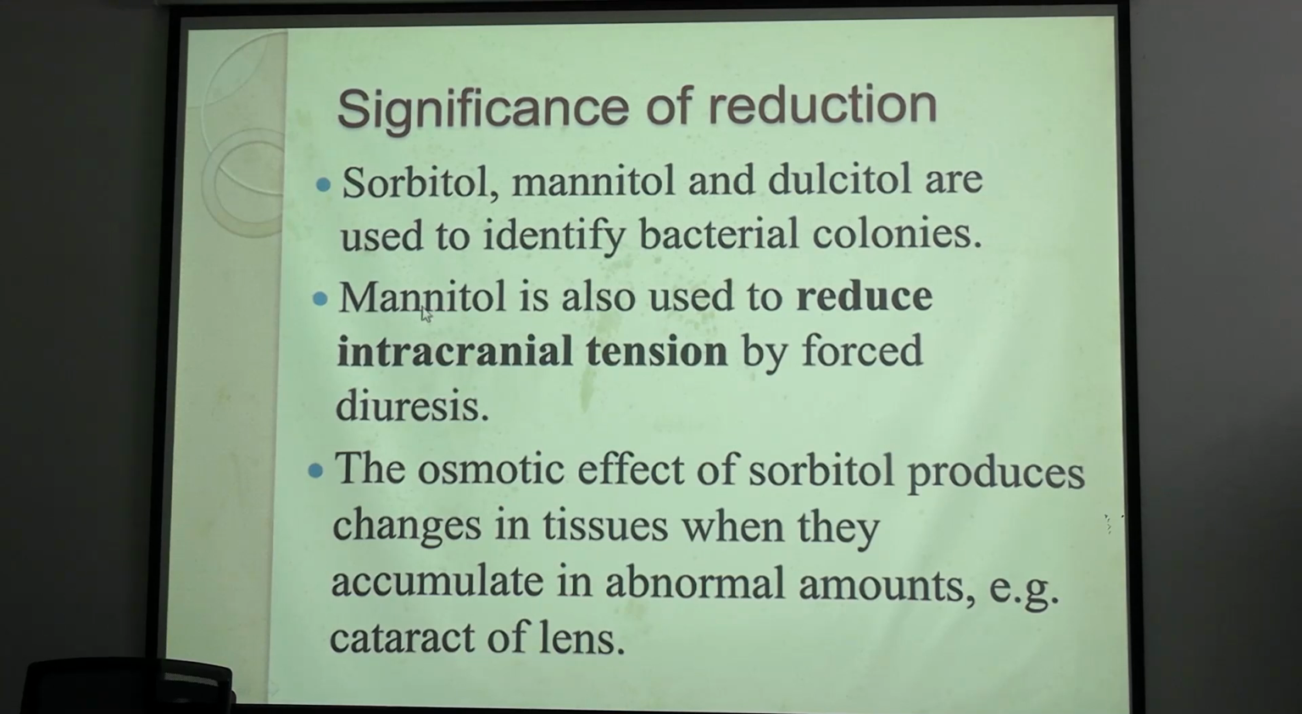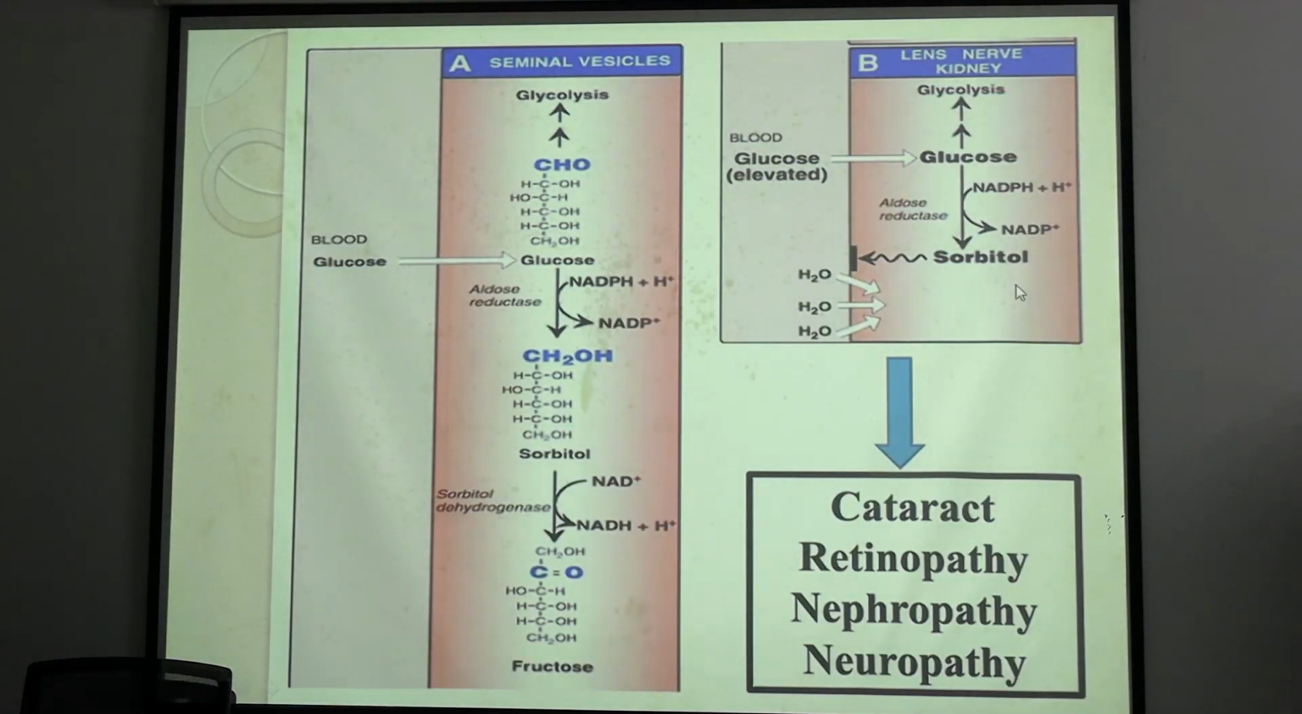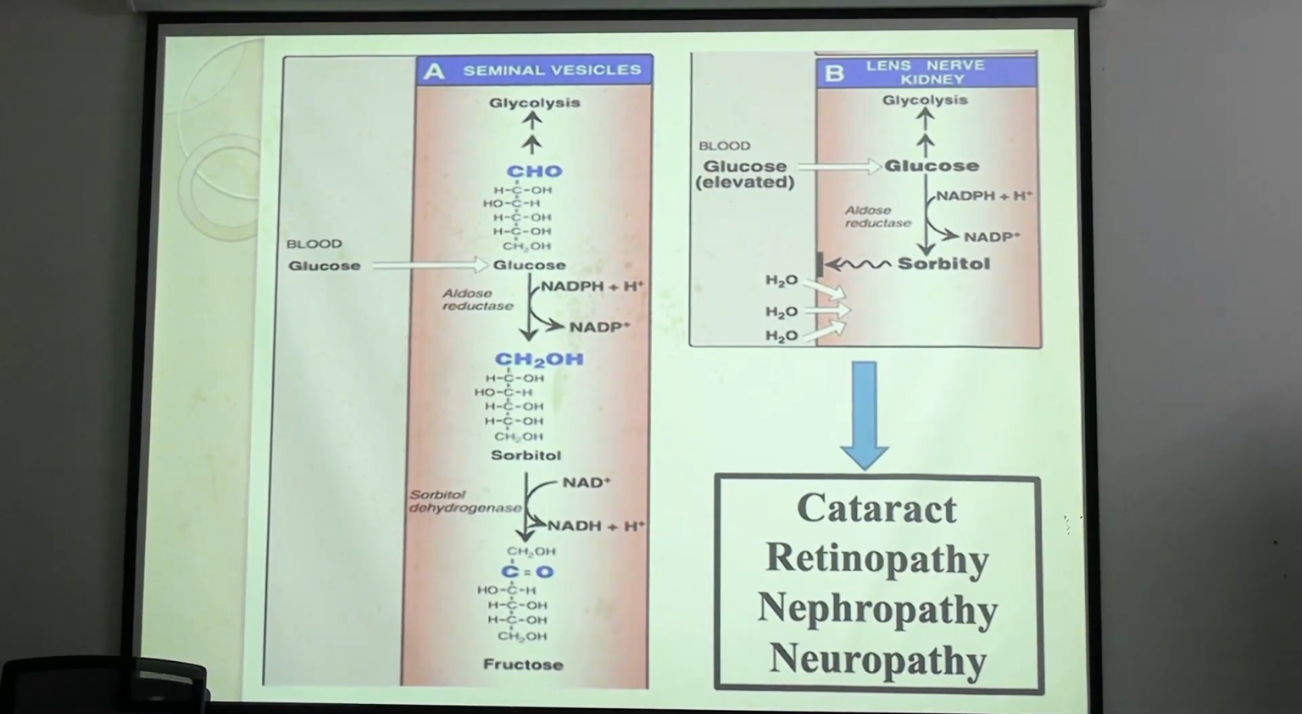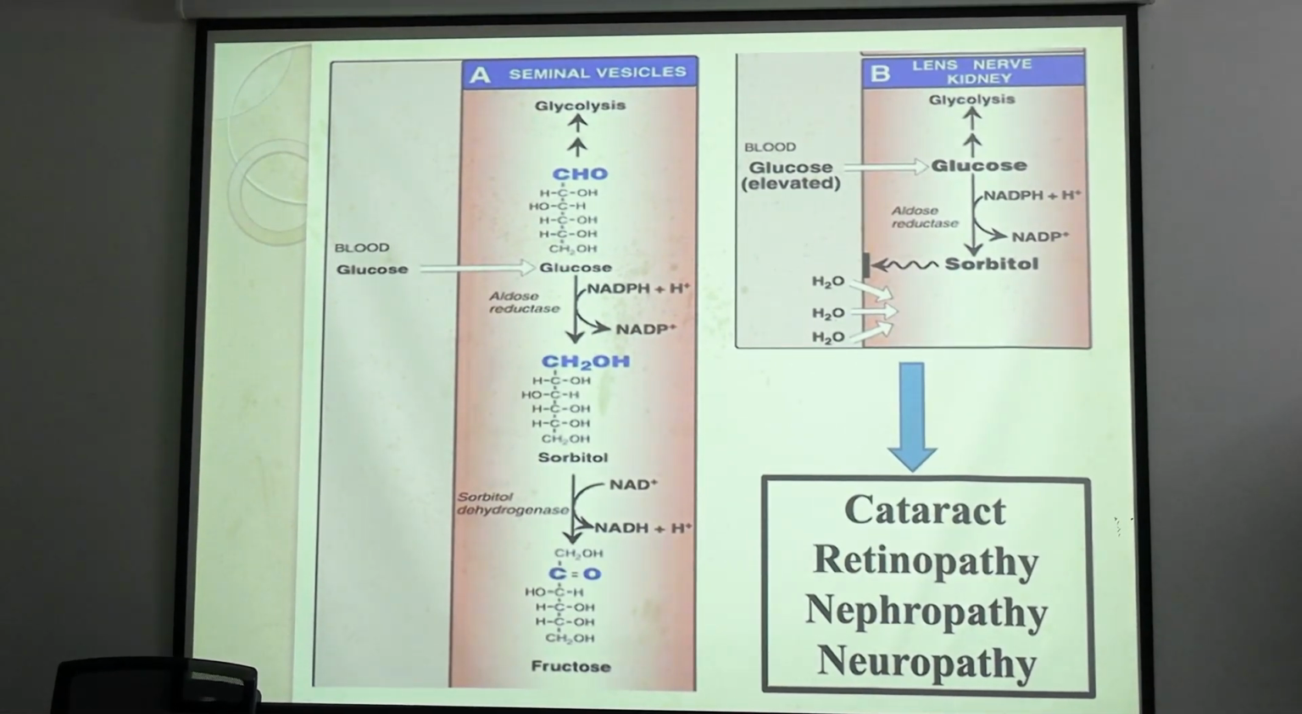Why are they important? Because they absorb water; they have high osmotic pressure. What happens with sorbitol? In our eye lens, if glucose is in excess, it will be converted into sorbitol, and sorbitol will keep water molecules with it, and it will give rise to cataract. In diabetes mellitus this happens. So these are the complications of diabetes because of the alcohol derivatives of glucose.